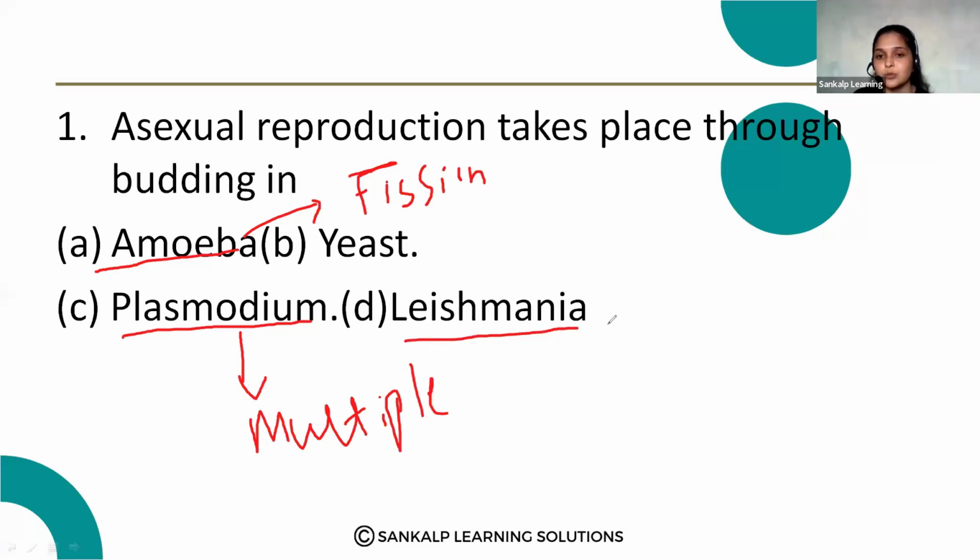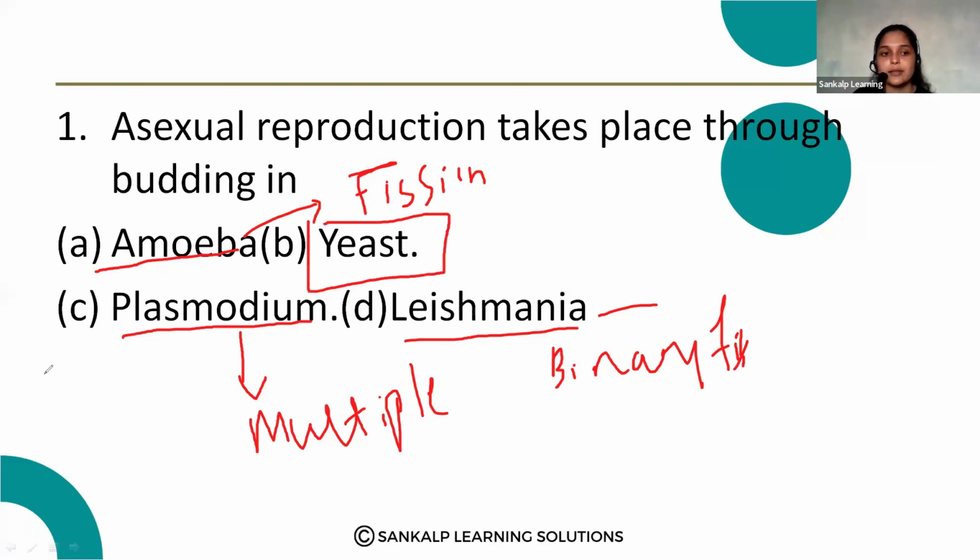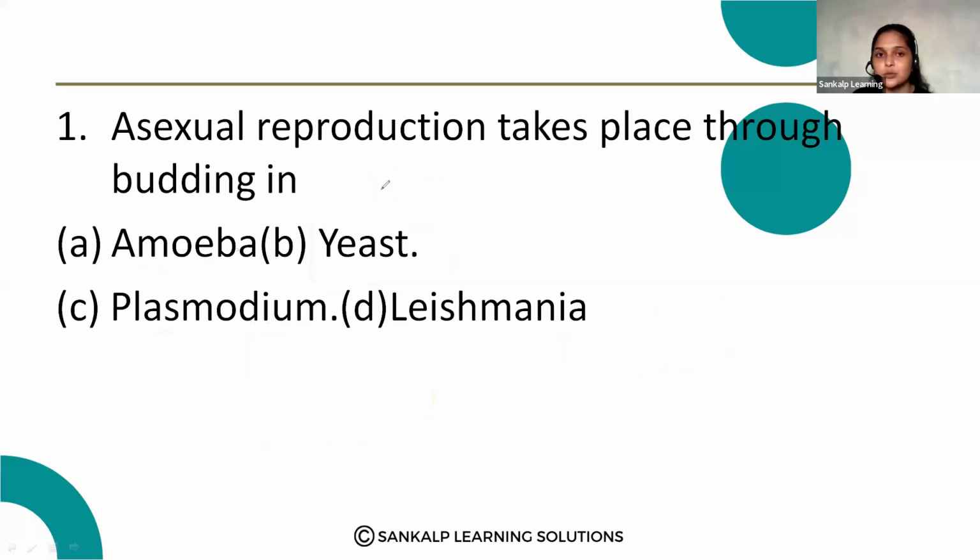And the remaining option is B, yeast. Yeast and hydra perform asexual reproduction that is called budding. Okay, so option B is the correct answer. I hope you got the answer for this question.